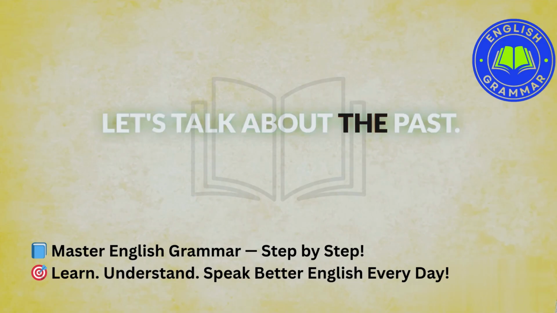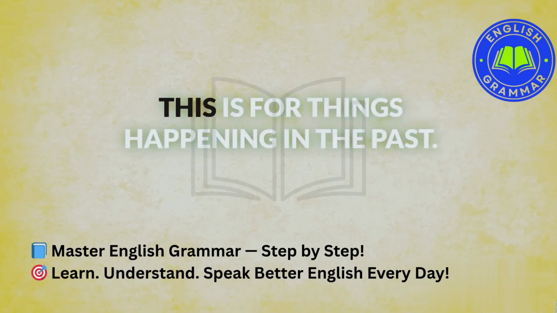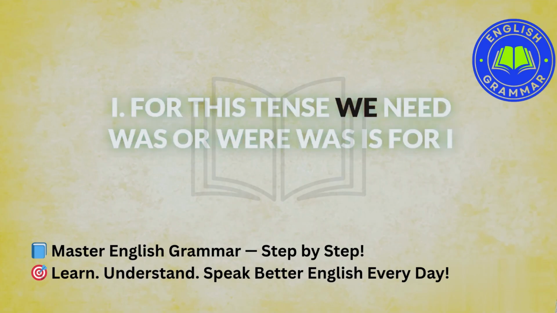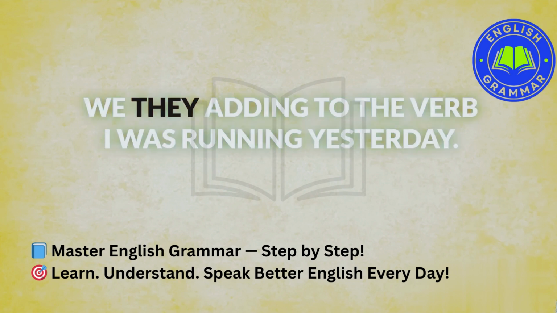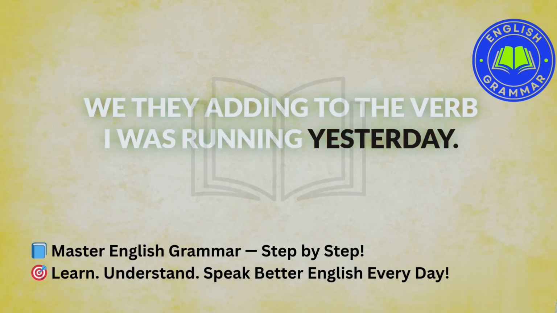Let's talk about the past continuous. This is for things happening in the past. For this tense, we need was or were. Was is for I, he, she, it. Were is for you, we, they. Adding ing to the verb. I was running yesterday.